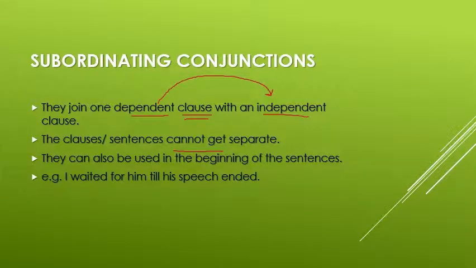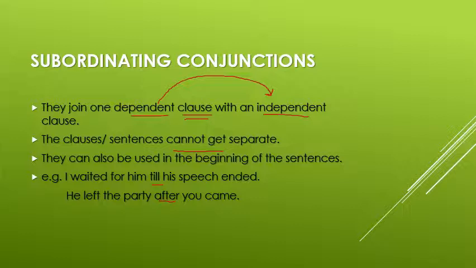I waited for him till his speech ended. Can you break this sentence in two parts? I waited for him, his speech ended. So this does not make any sense. He left the party after you came. If I try to remove this conjunction, this sentence will become very odd: he left the party, full stop, you came.